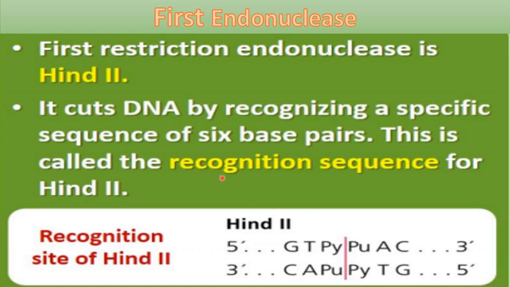The recognition sequence for HindIII is GTPyPuAC, that is, any pyrimidine can be at one position and any purine at the other, along with GT and AC. So this is the recognition sequence for the enzyme HindIII.